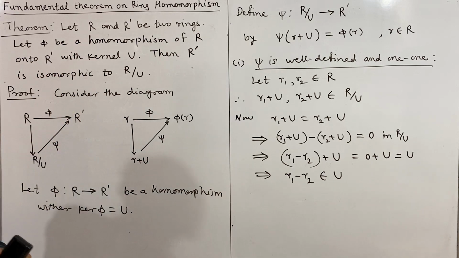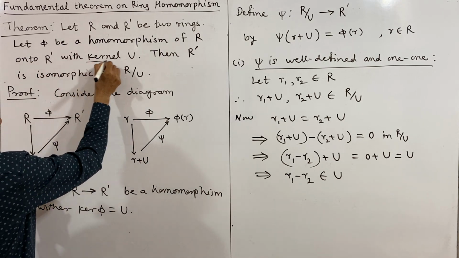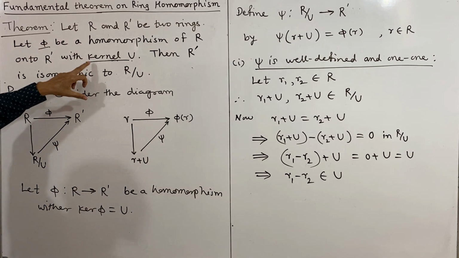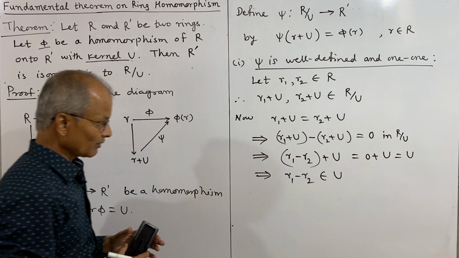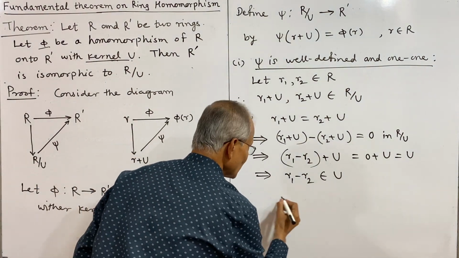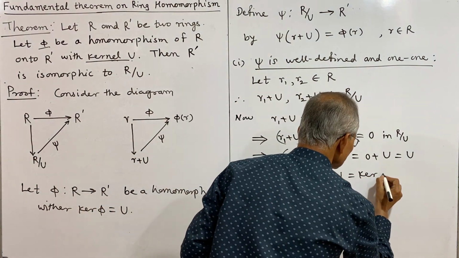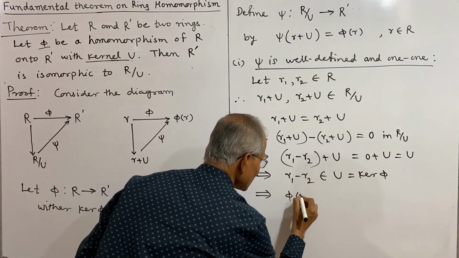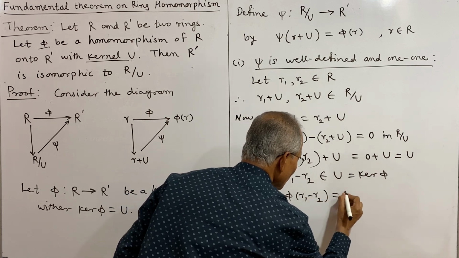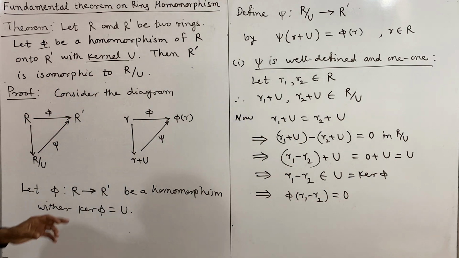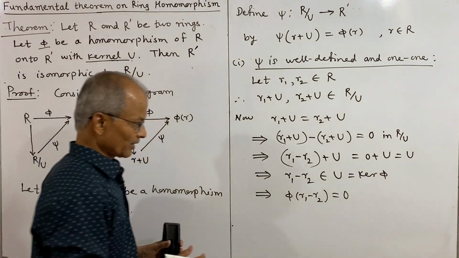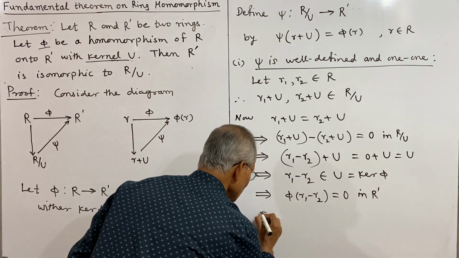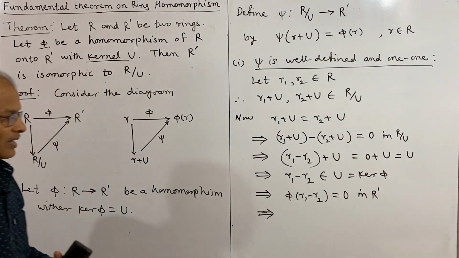But what is U? U is the kernel of phi, which is a homomorphism with kernel U, and therefore this is in the kernel. And by definition of kernel, the phi image of this element must be equal to 0 in R prime.